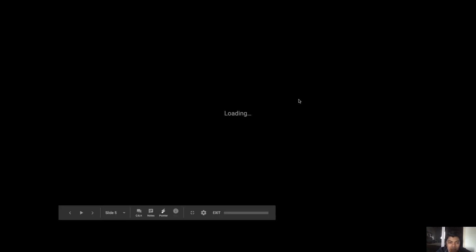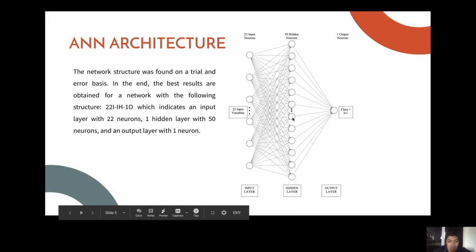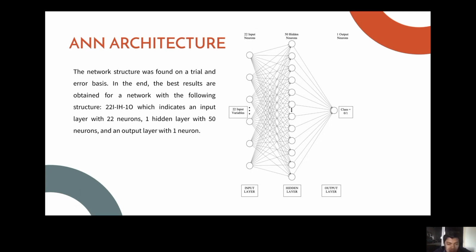So yeah, here the network structure was found on a trial and error basis, as we made a lot of experiments to find the best accuracy. So in the end, the best results are obtained for a network with the following structure, which is 22 input neurons in the input layer, one hidden layer with 50 neurons, and an output layer with 1 neuron.